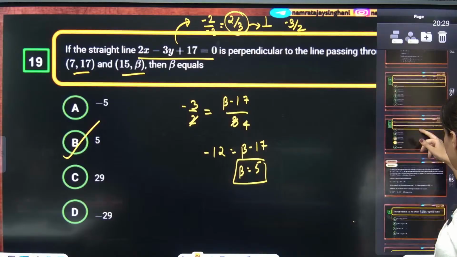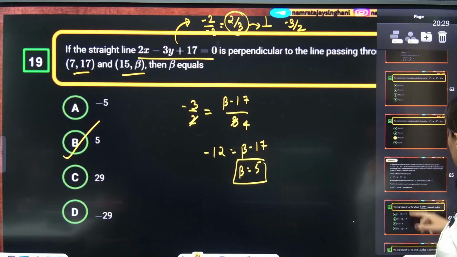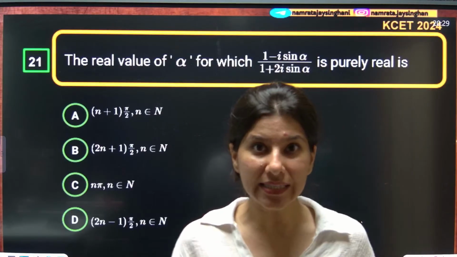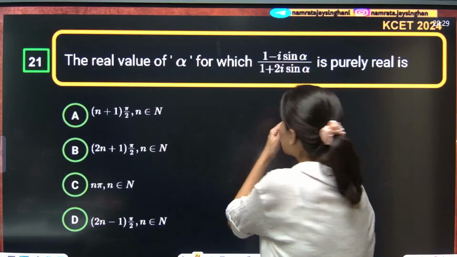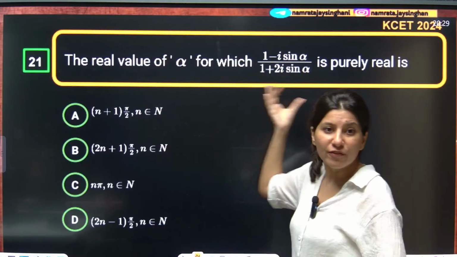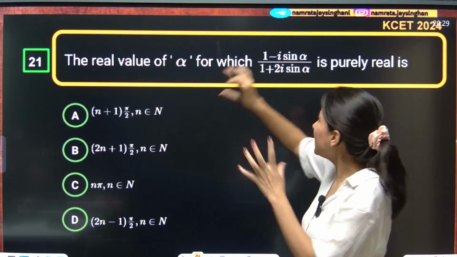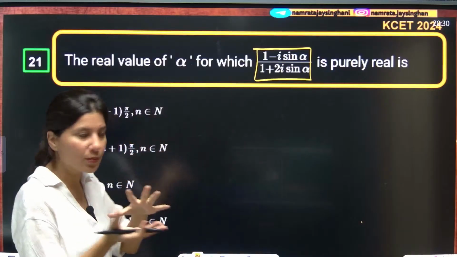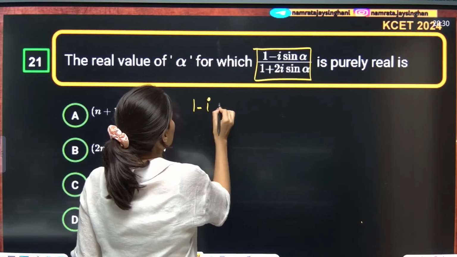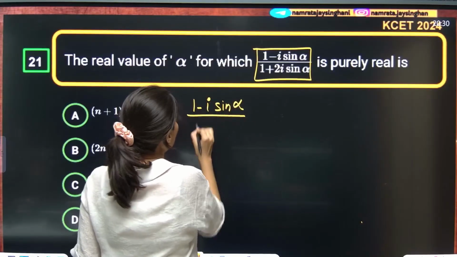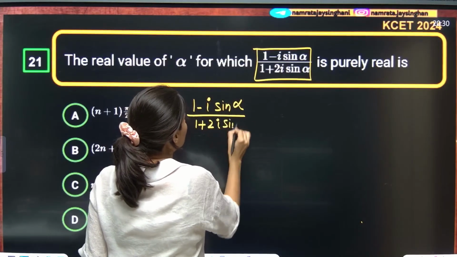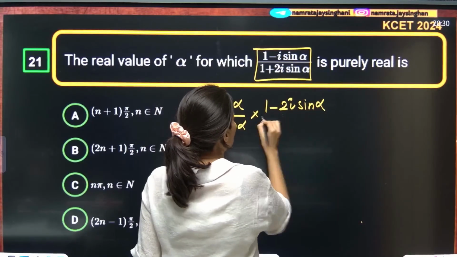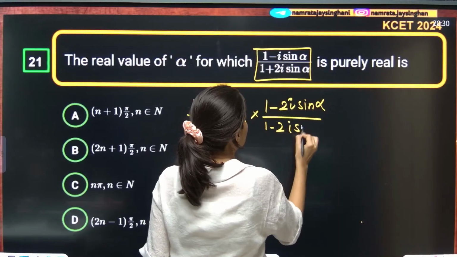Alrighty, next question. The next question on your screen is this. The real value of alpha for which (1 minus iota sine alpha) upon (1 plus 2 iota sine alpha) is purely real. Before I get into the details, I'll just rationalize this term and then I'll talk about what is purely real, what is purely imaginary. So (1 minus iota sine alpha) upon (1 plus 2 iota sine alpha), multiply by (1 minus 2 iota sine alpha) upon (1 minus 2 iota sine alpha).